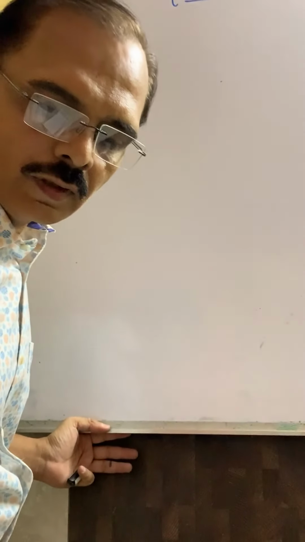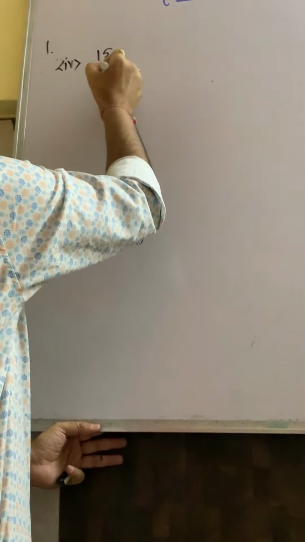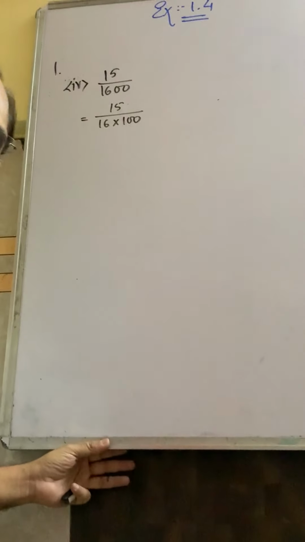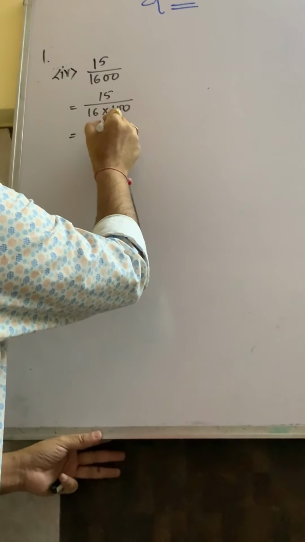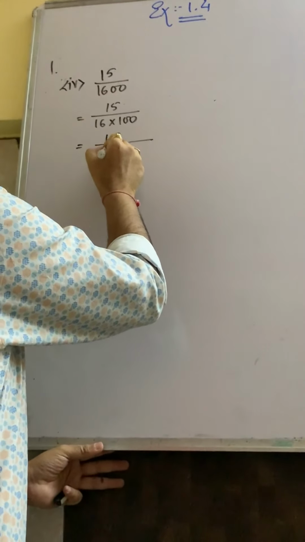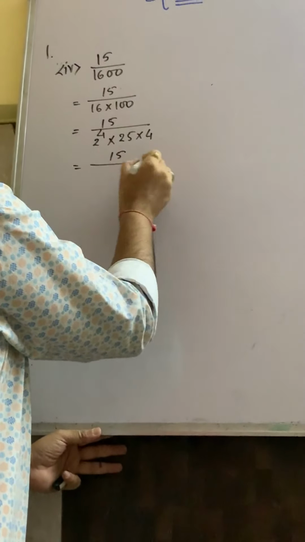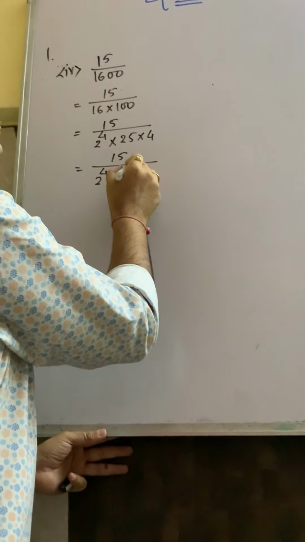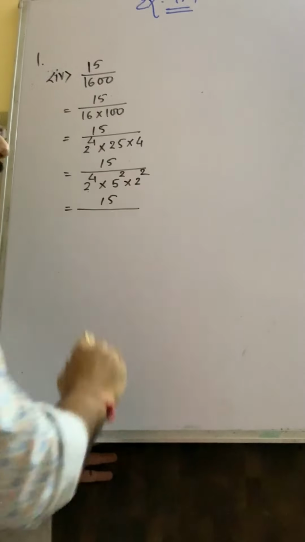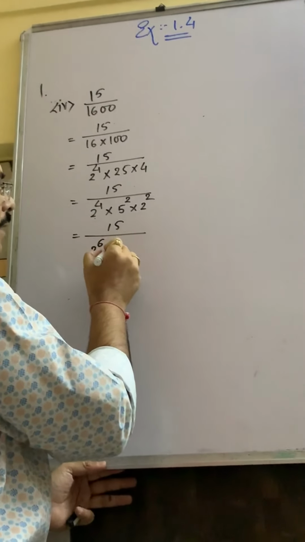Okay. Now number 4, 15 upon 1600. See, 15 upon 1600 I can divide like this: 16 into 100. You know that 16 means what? 2 2s are 4, 4 2s are 8, 8 2s are 16, 2 raised to 4. 100 means 25 4s are well known. 15 upon 2 raised to 4 into 25, means 5 square and 4 means 2 square. Now see, 2 and 2 base is common, same. So there is addition of power, 4 plus 2, 6, into 5 square.